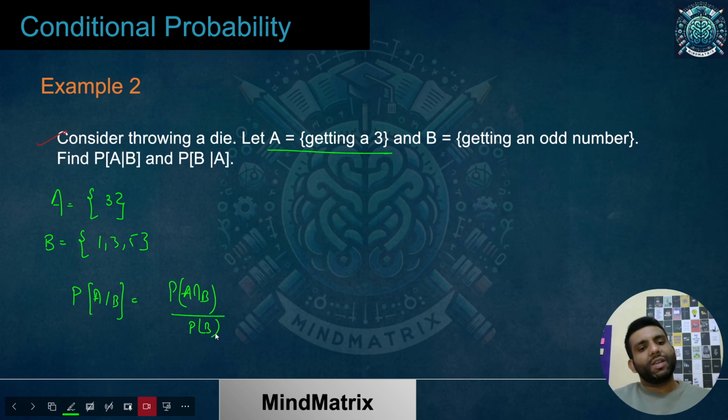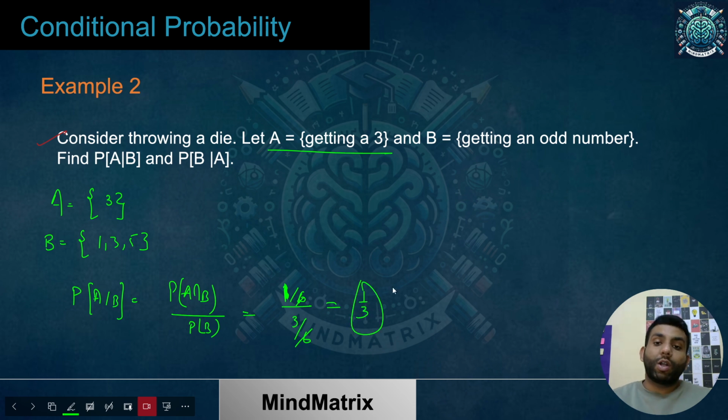So what is the probability of B occurring? There are three numbers within this, so it would be 3 by 6, where 6 is the total number we can have. And what is A intersection B? A intersection B is going to be 3 only, so this is 1 by 6. So what do we get? Probability of A given B, getting an odd number, is going to be, sorry, 1 by 3. In the intersection we have only one number, so 6 will get cancelled, and we have only 1 by 3.